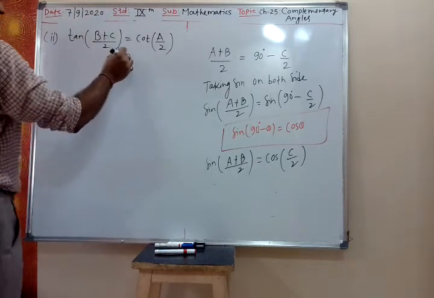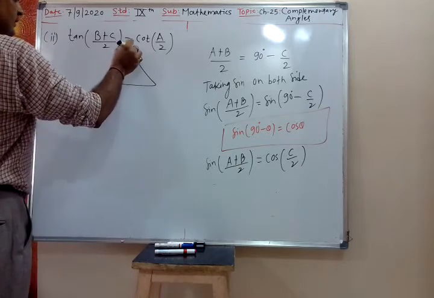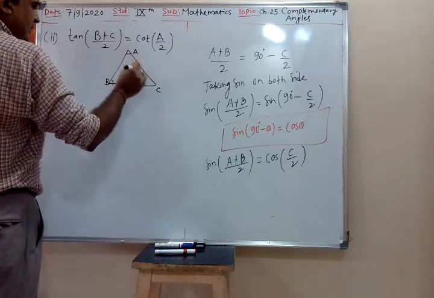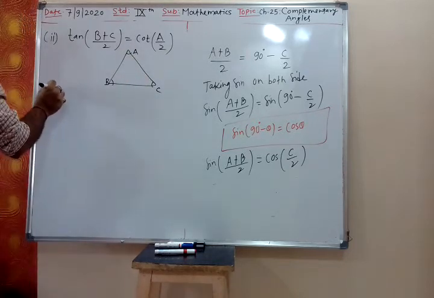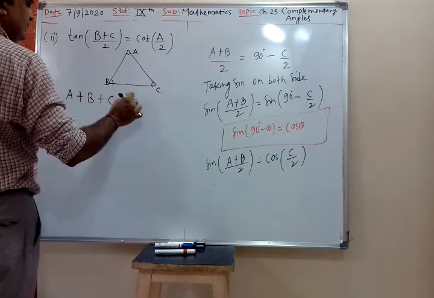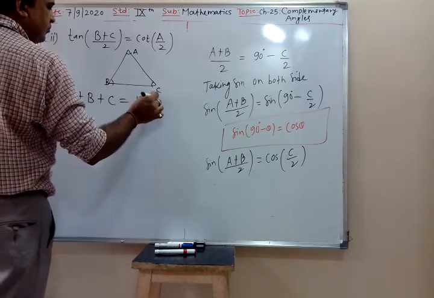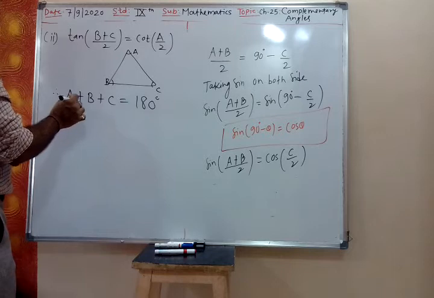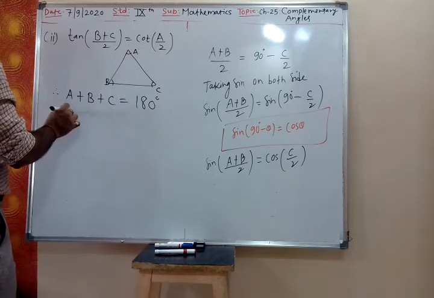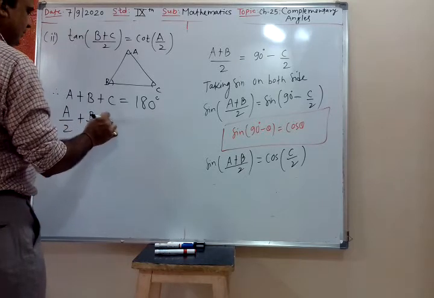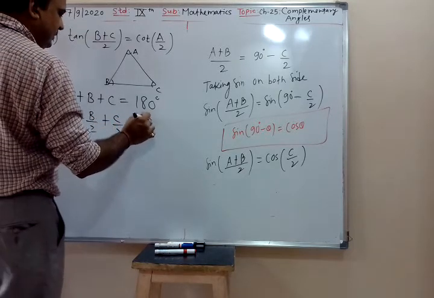Now this is my triangle ABC. There are three angles of a triangle, so A plus B plus C is 180 degrees. Divide each by 2, so you will get A/2 plus B/2 plus C/2 is equal to 180 degrees by 2.